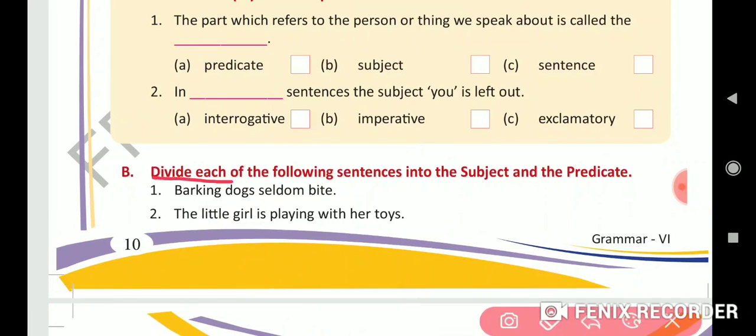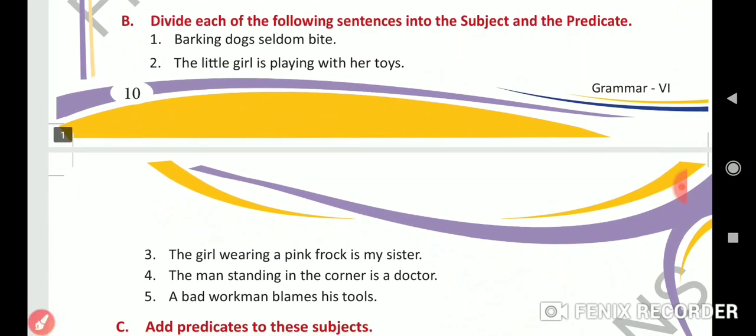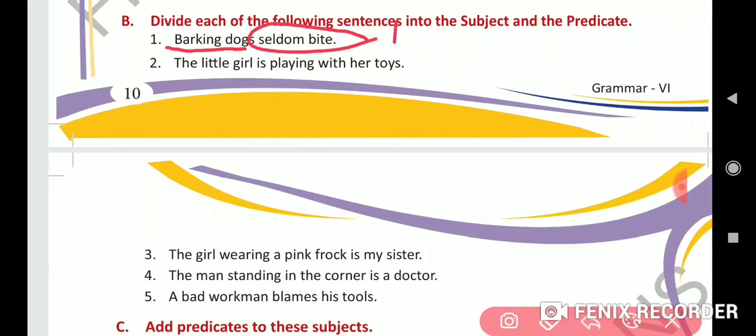Next, divide each of the following sentences into subject and predicate. So you have to divide it, which is the subject and which is the predicate. First, barking dogs seldom bite. So what is the subject here? Barking dogs. And seldom bite is the predicate. Next, the little girl is playing with her toys. So what is the subject here? The little girl. The person is the little girl. And what she is doing is playing with her toys. Is playing with her toys is the predicate.